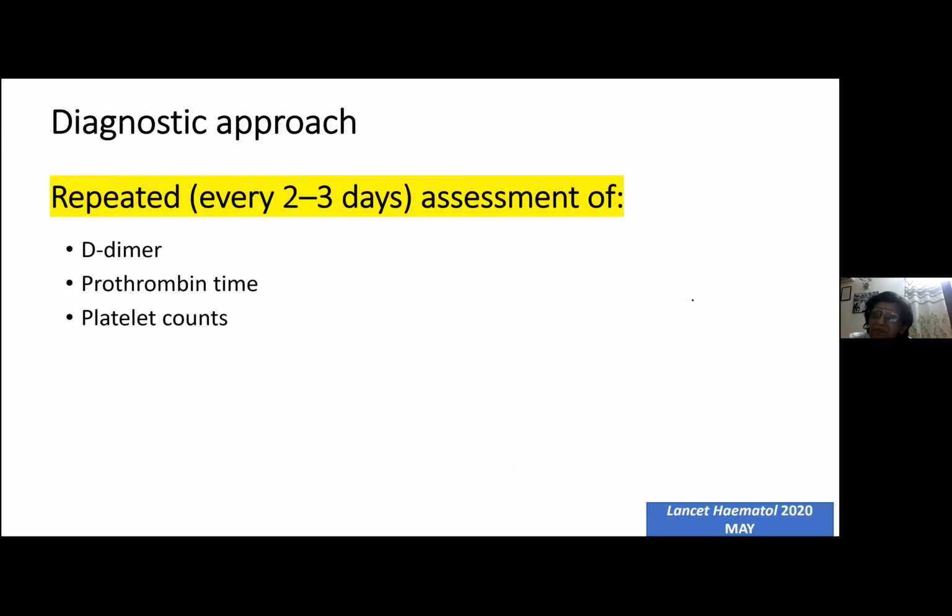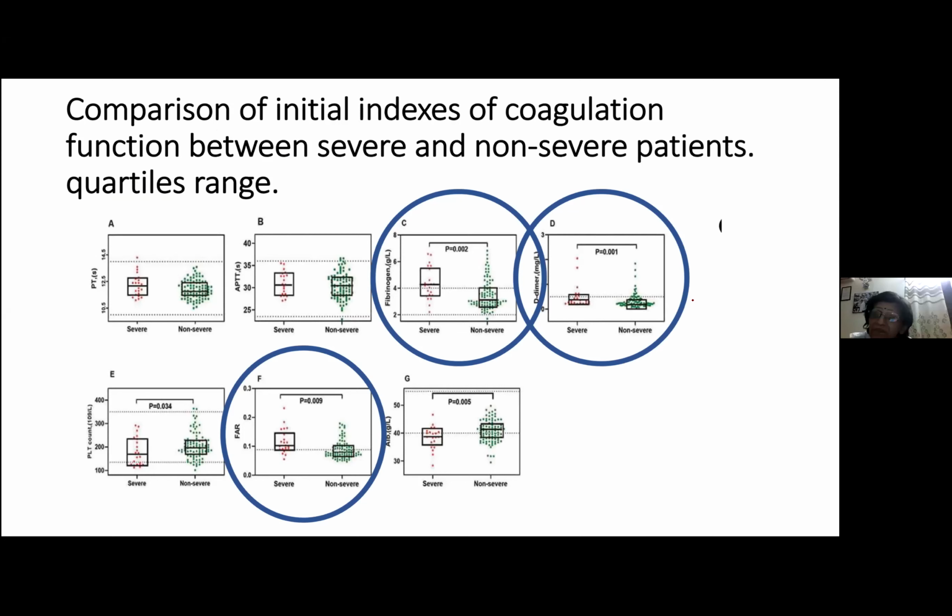So just now I told you what you should do: serial measurement. There was a study which compared the coagulation functions between severe and non-severe patients. Okay, so what did they find? They found that patients who had severe disease usually had increased fibrinogen levels, because it's an acute phase reactant, and increased D-dimer levels, and they introduced a parameter here which is called FAR. Okay, so what is this FAR? This is nothing but fibrinogen to albumin ratio. Okay, fibrinogen to albumin ratio.